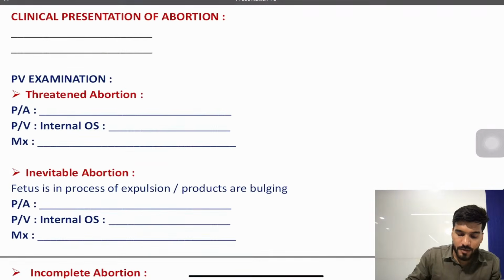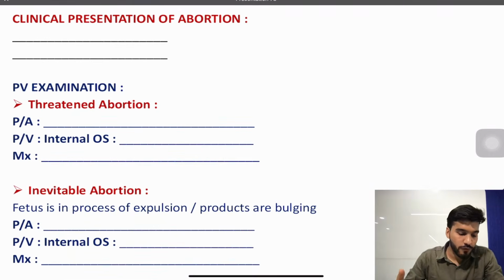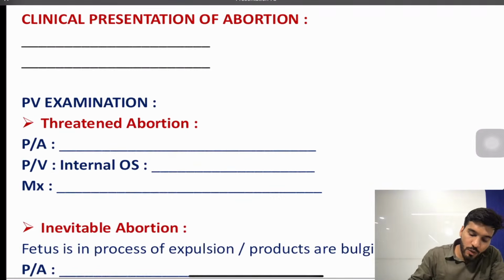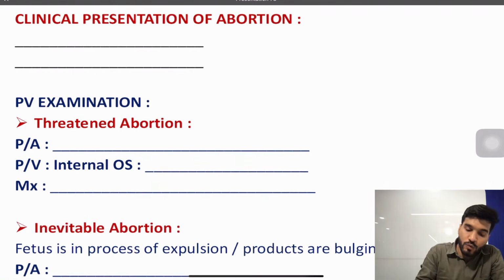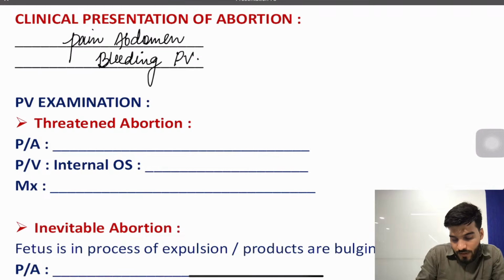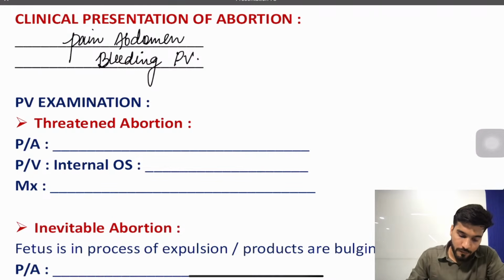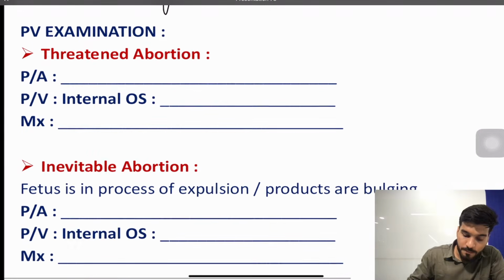Now, clinical presentation of abortion. Now, types of abortion, how the patient of abortion will present. You already know that the patient of abortion will have two symptoms. First of all, the patient will complain of pain abdomen, and next the patient will complain of bleeding per vaginum.